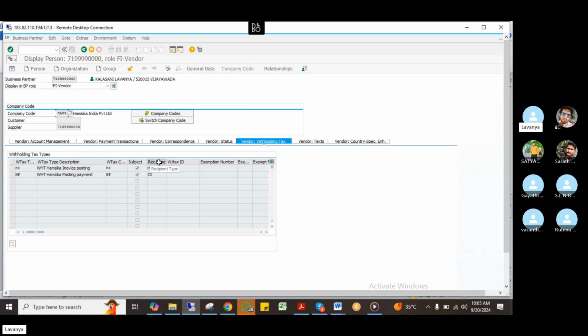And the recipient type also I have to mention. Recipient type means from which persons I'm taking, whether it's a company or other than a company. Two options are there. Just do this, and same like this you have to mention for the customer also. Okay, if you want I can show that.